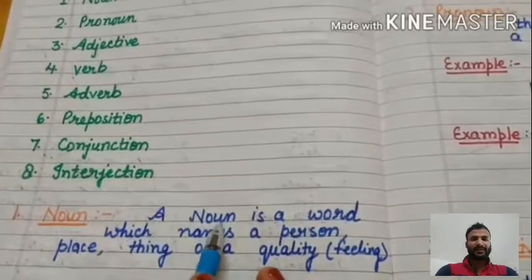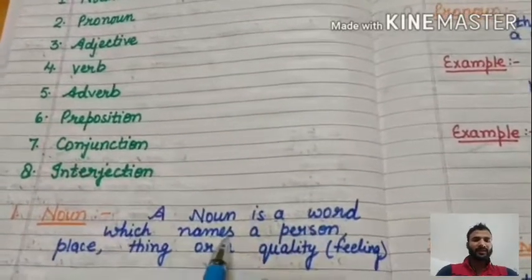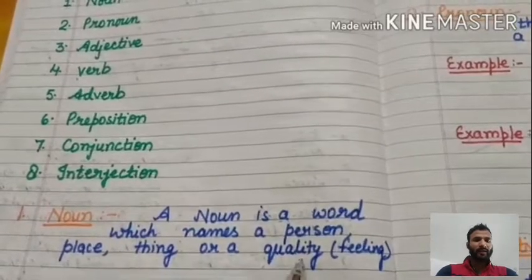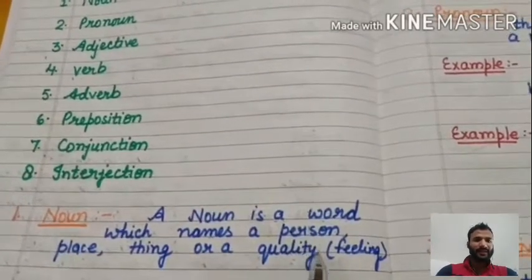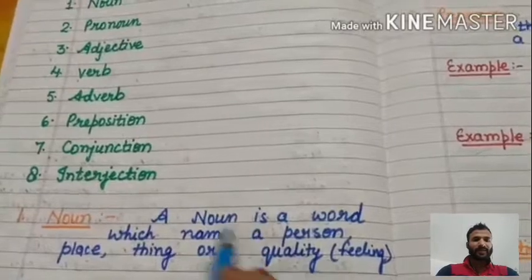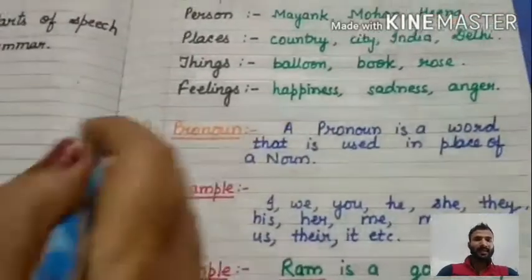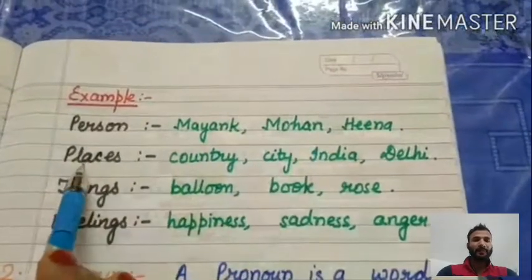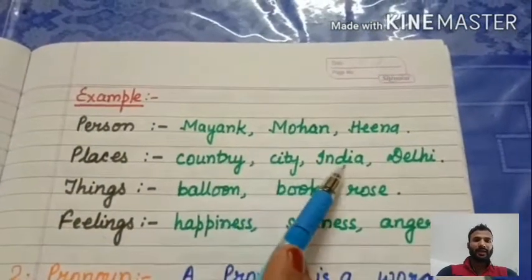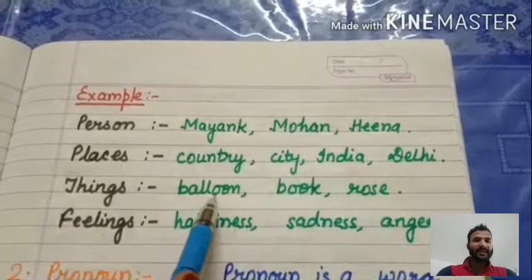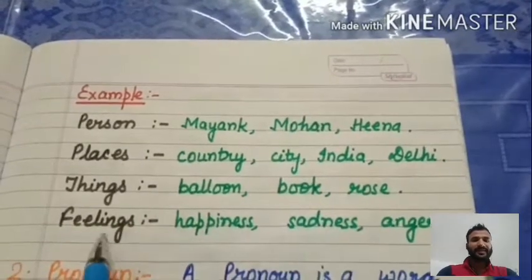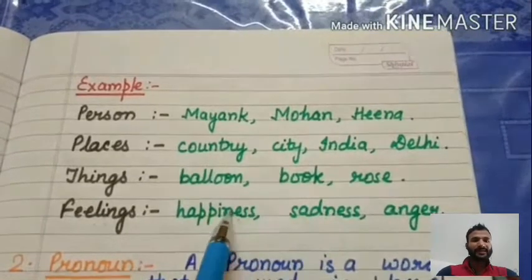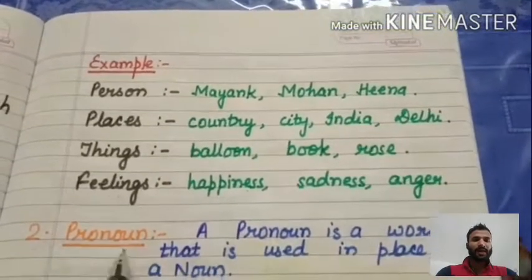Now we will start with the first, noun. A noun is a word which names a person, place, thing, or a quality, which is a type of feeling. For example, a person's name like Mayank, Mohan, Hina. Places: country, city, India, Delhi. Things: balloon, book, rose. Feelings: happiness, sadness, anger. These are all nouns.